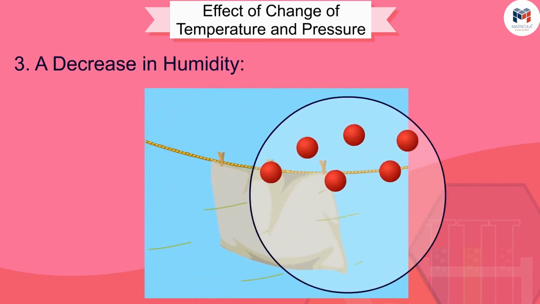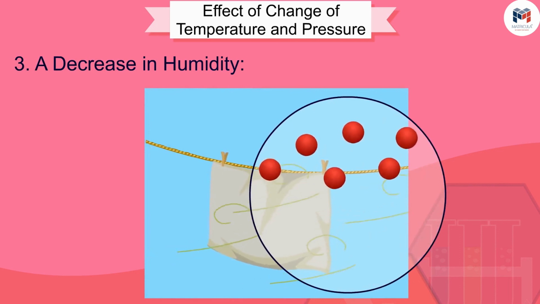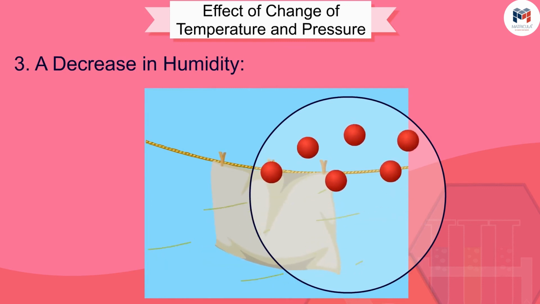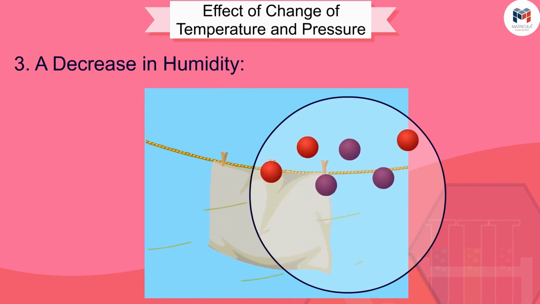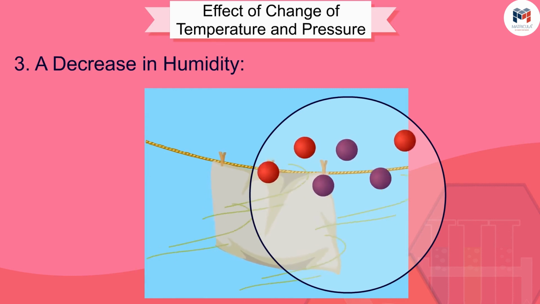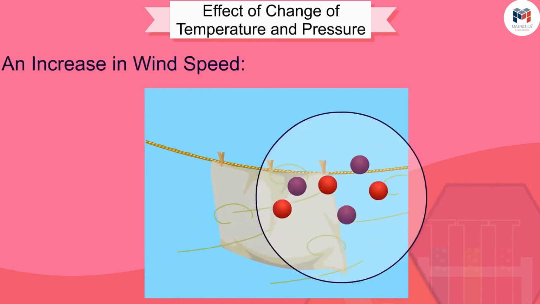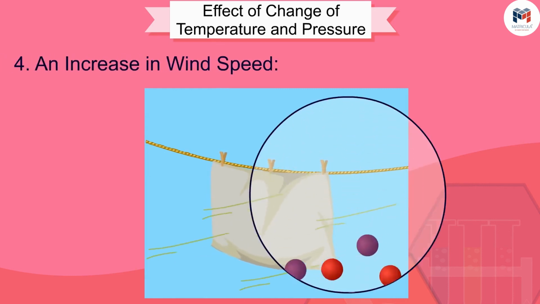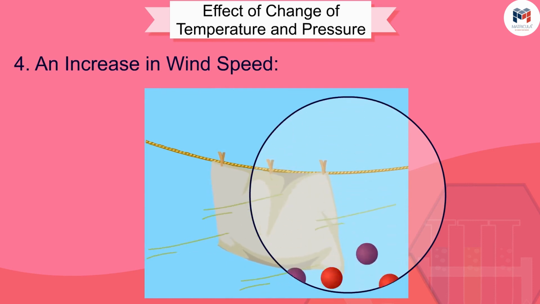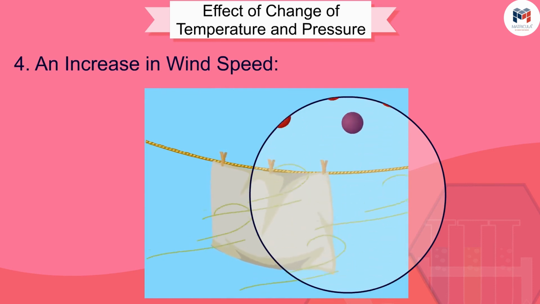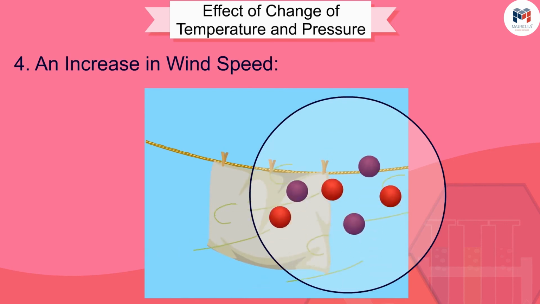A decrease in humidity. Humidity is the amount of water vapor present in air. The air around us cannot hold more than a definite amount of water vapor at a given temperature. If the amount of water in air is already high, the rate of evaporation decreases. An increase in wind speed. With the increase in wind speed, the particles of water vapor move away with the wind, decreasing the amount of water vapor in the surrounding.